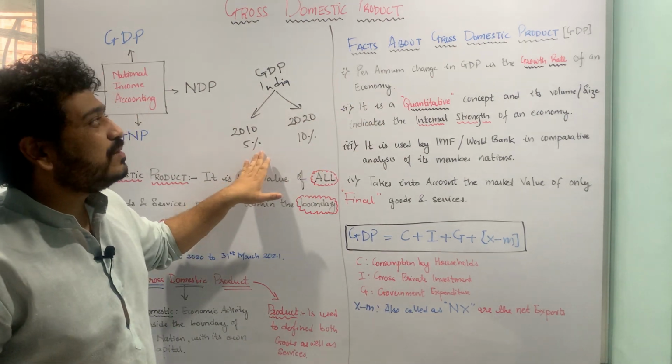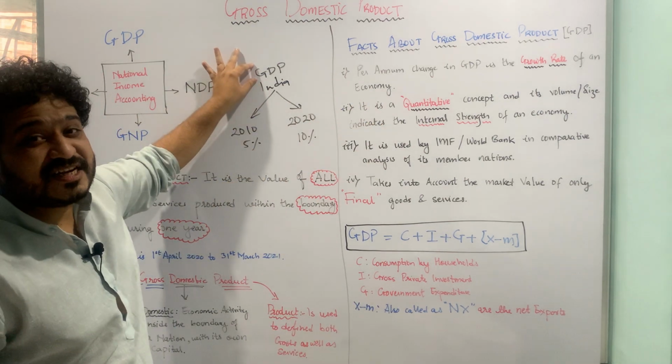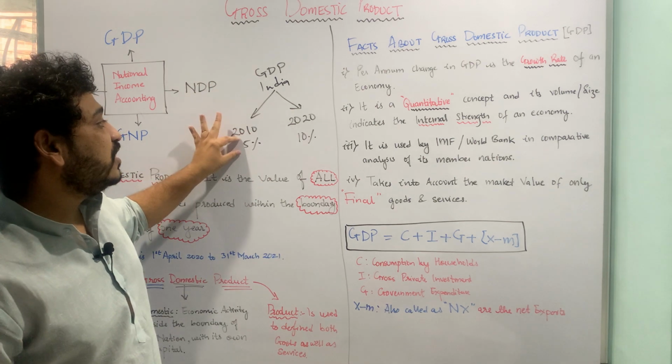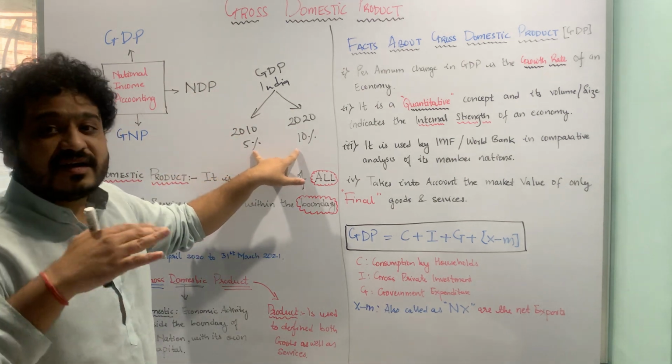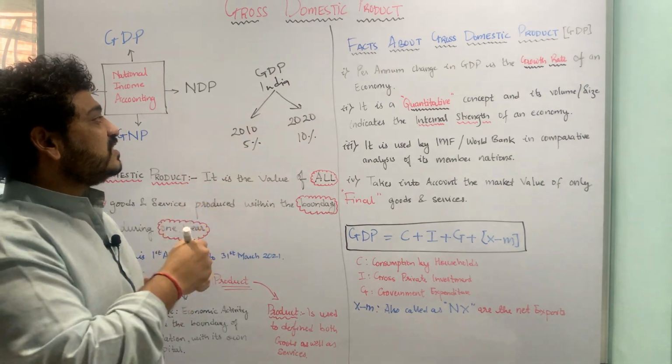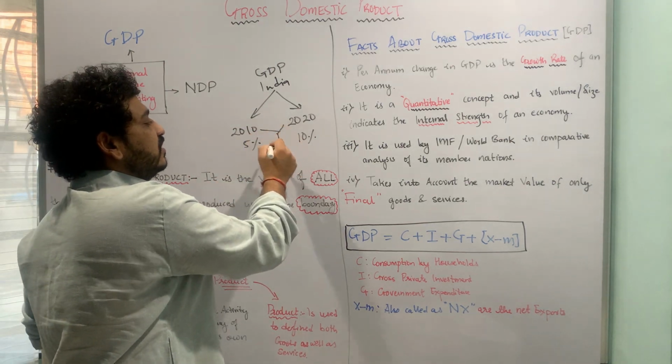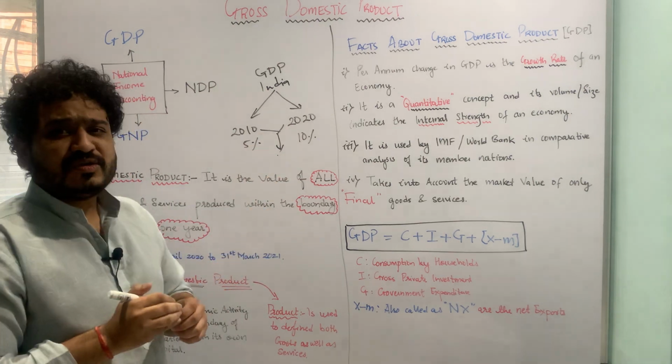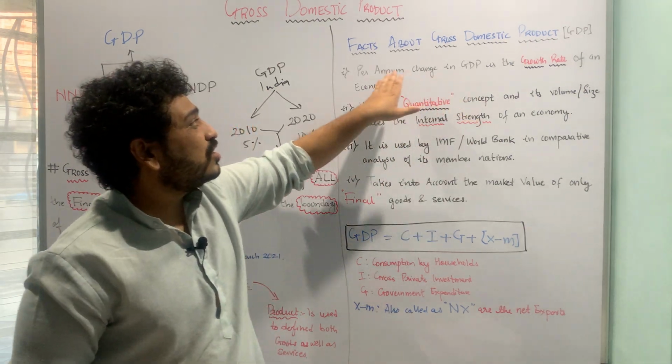It was 5% per annum. Now the GDP percentage is talking about the growth rate of an economy. So I can say that the growth which has happened in the Indian economy with respect to a decade's time, that is 10 years, is double. So this is how you can talk about the growth rate or the per annum change.